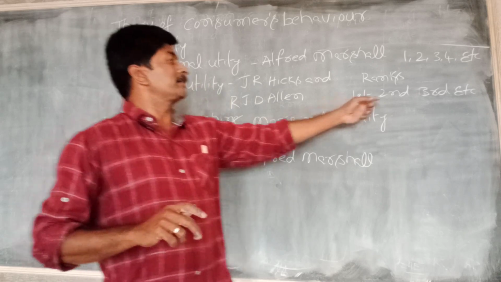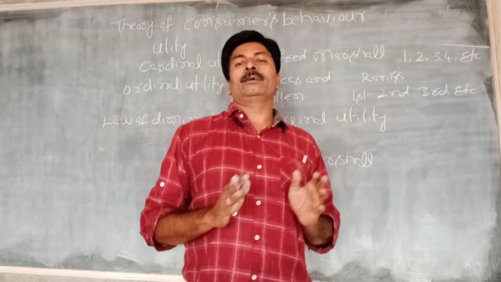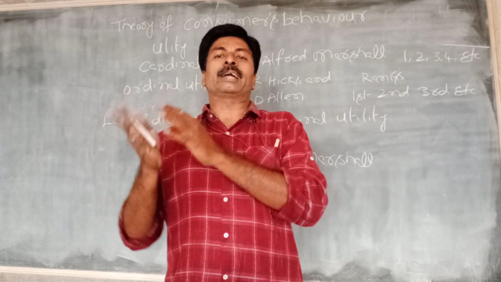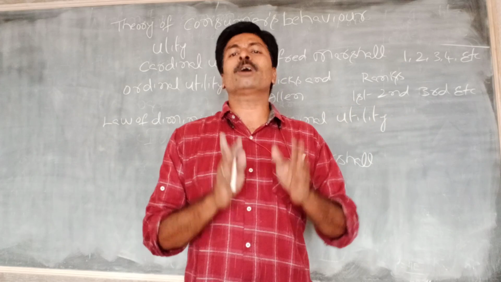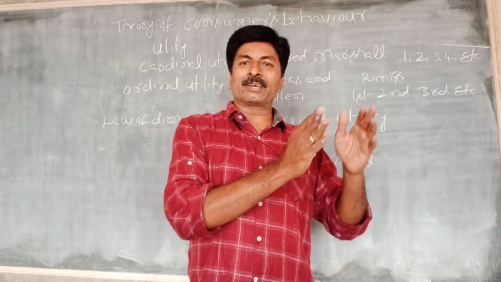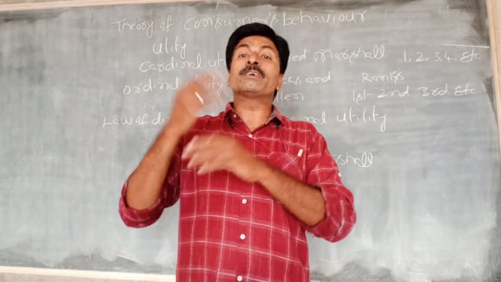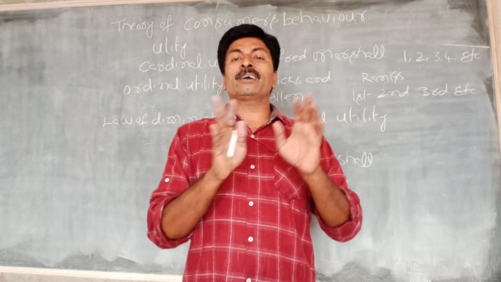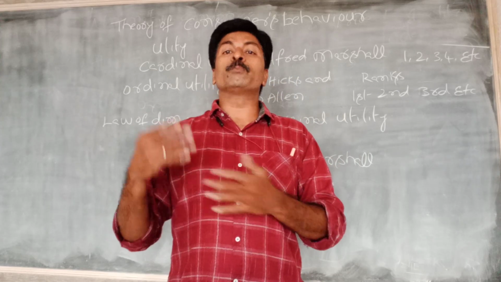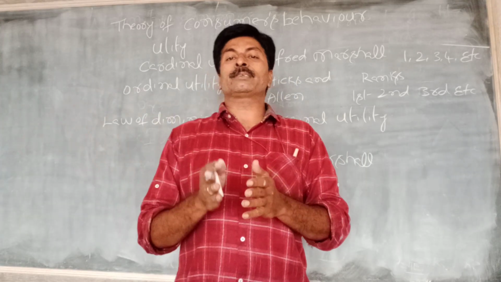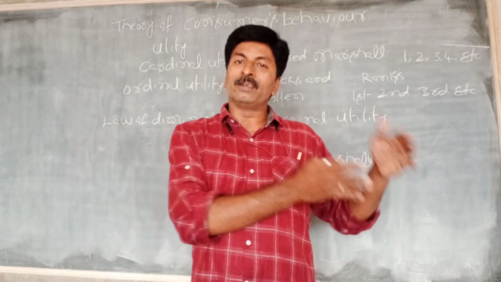First rank, second rank, third rank. For example, apple, mango, banana. Apple gives more satisfaction than the mango, and mango gives more satisfaction than the banana. So apple gets first rank, mango gets second rank, banana gets third rank. But we can't say how much quantity, just rank based on utility. Apple gives more utility, so first rank. Mango gives less utility than apple, second rank. Banana gives less utility than mango, third rank.